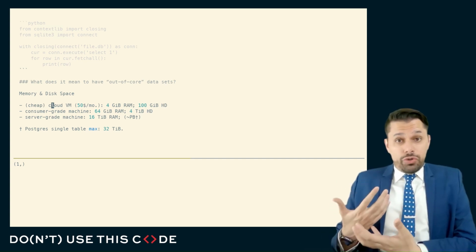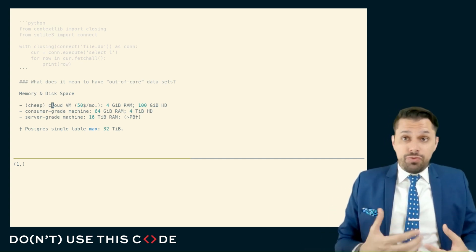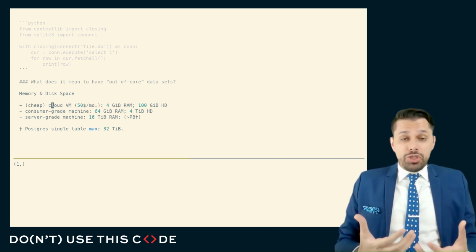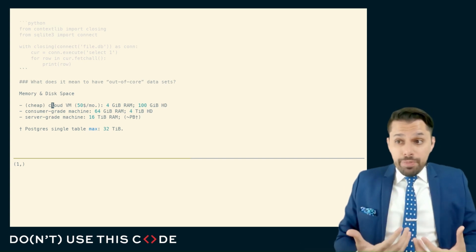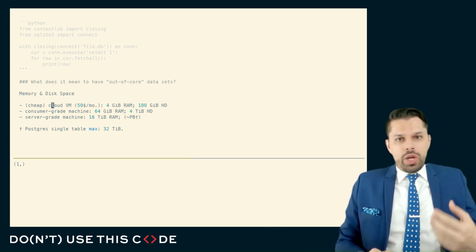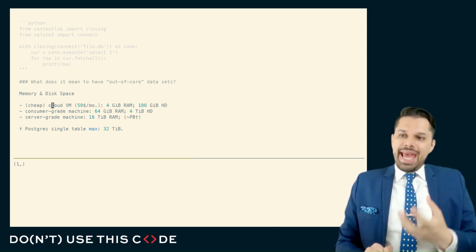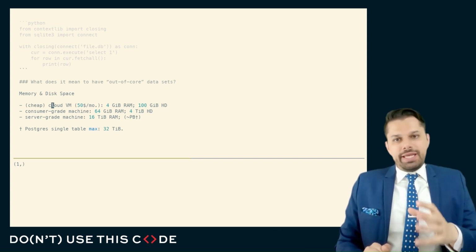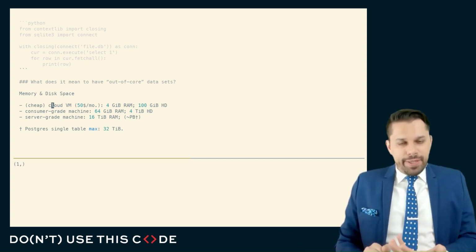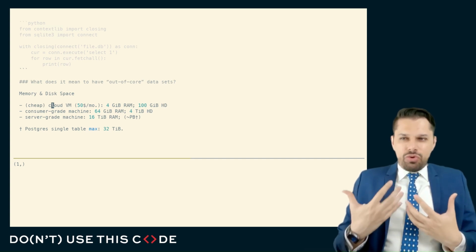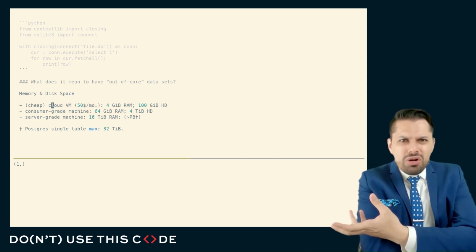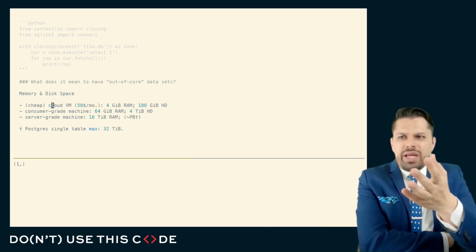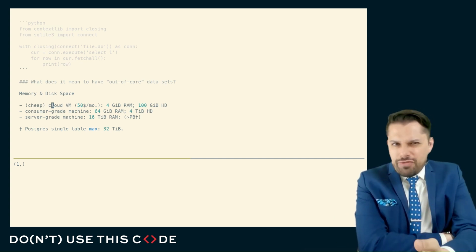When we talk about a server-grade machine, the really, really expensive ones that only the companies have the budget to purchase, we're talking about a machine with multiple terabytes of RAM. I've seen server machines with 12 or more terabytes of RAM. And we're talking about machines with enormous access to disk space, up to petabytes of disk space. And so when we talk about out of core, for a server-grade machine, that's probably more data than I can fit on my consumer-grade machine's hard drive.